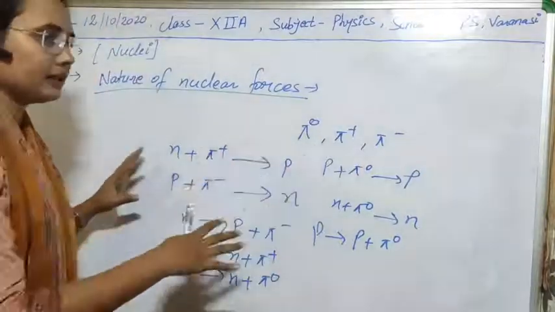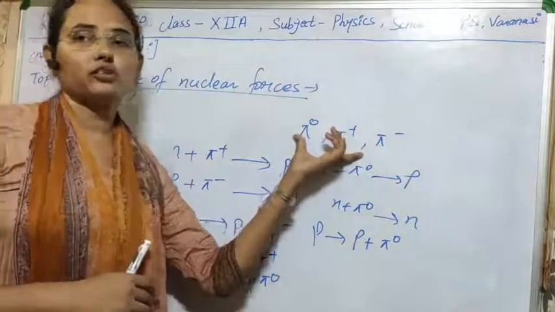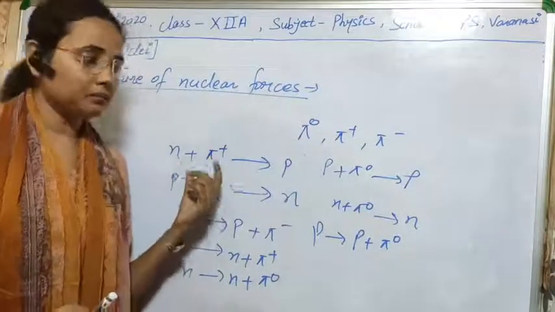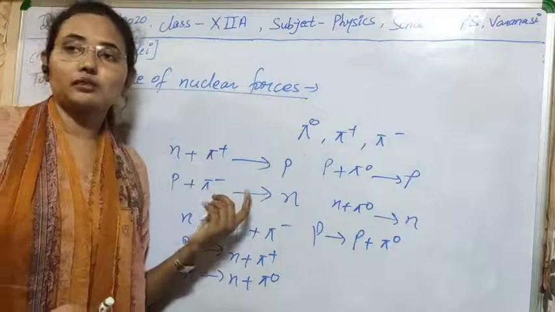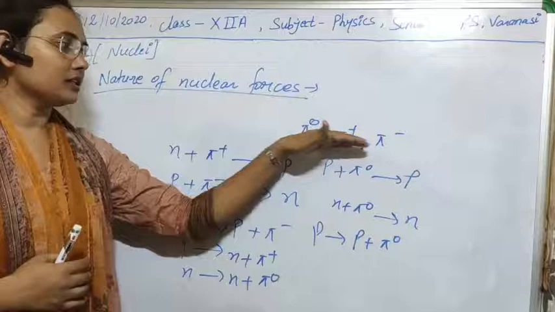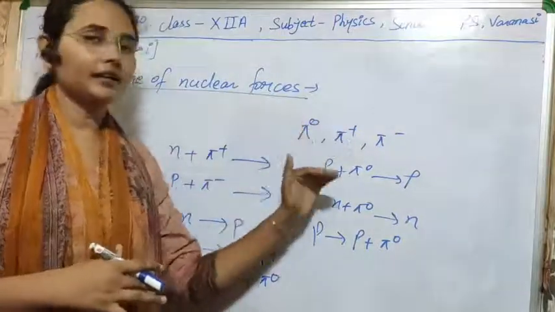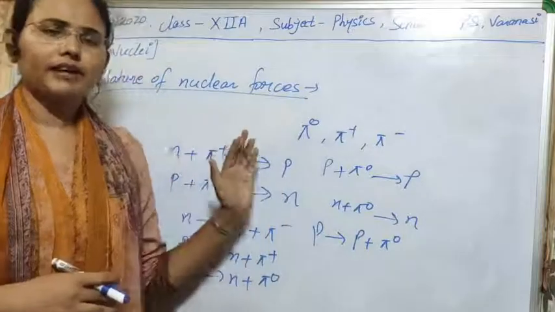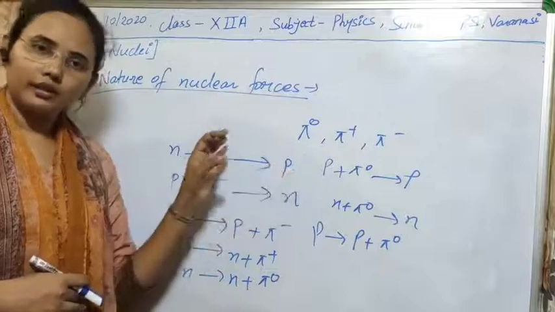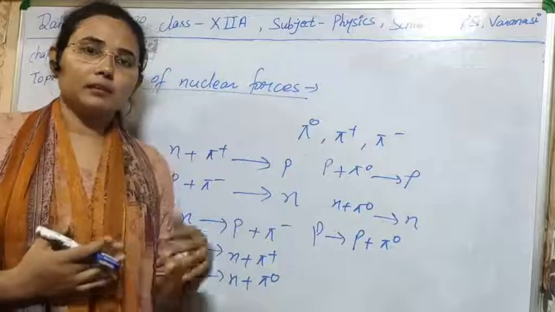But they are charge independent, and with the help of Yukawa's meson theory, we can easily explain what exchange force is, how nuclear forces are generated, and how nucleons exchange these three types of pi mesons. As I have told you, they can absorb and emit these pi mesons, and this does not affect the number of pi mesons.